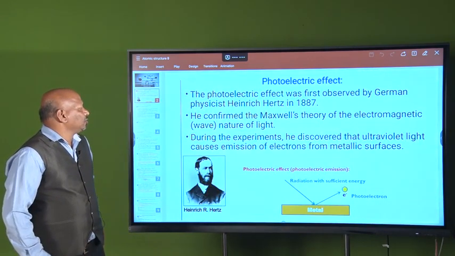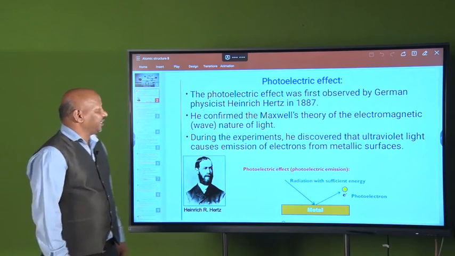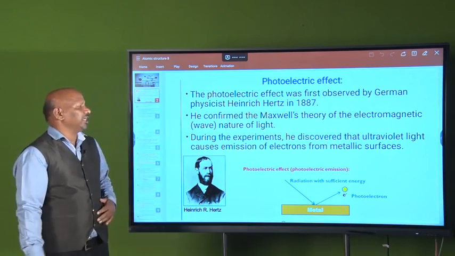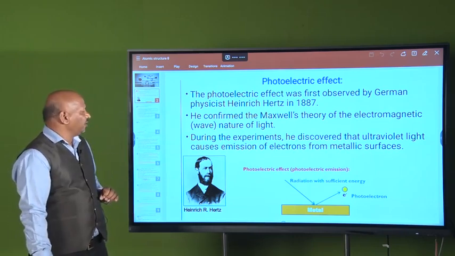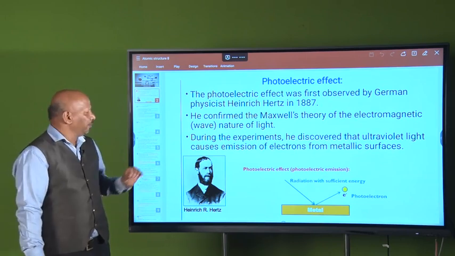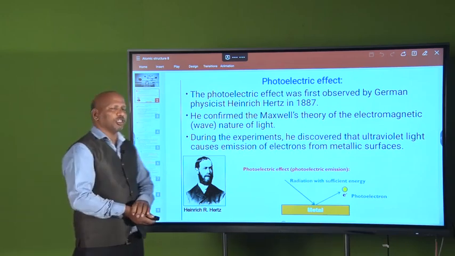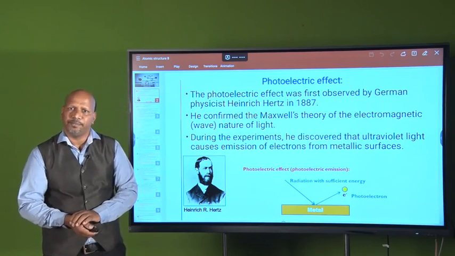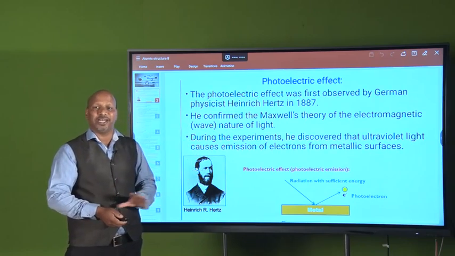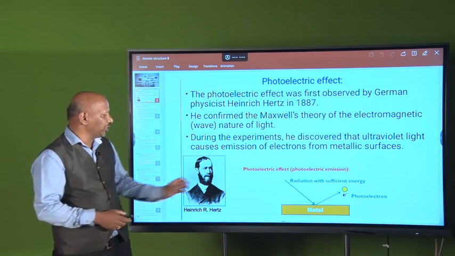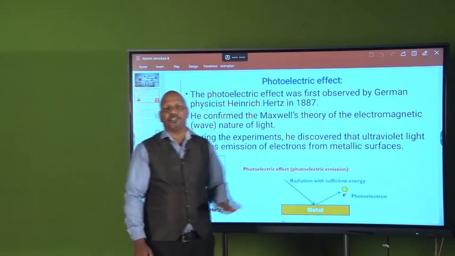The photoelectric effect was first observed by Heinrich Hertz in 1887. At that time, the electromagnetic or wave nature of light was already confirmed. While studying the experiment, Hertz discovered that UV light causes the emission of electrons from the surface of a metal. The light falls on the surface of the metal and electrons are emitted.